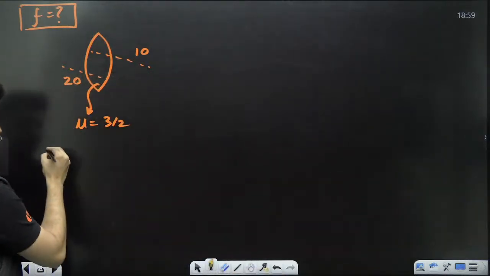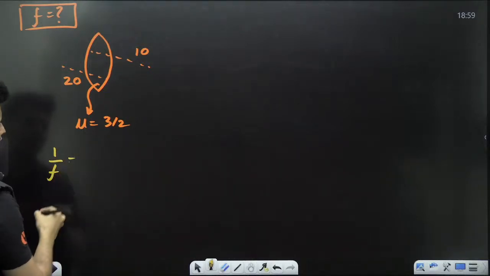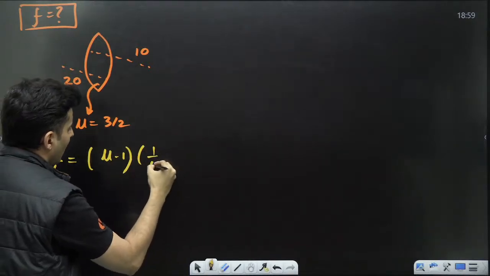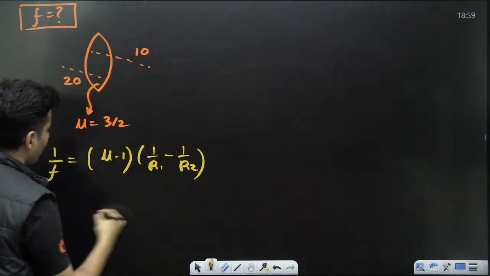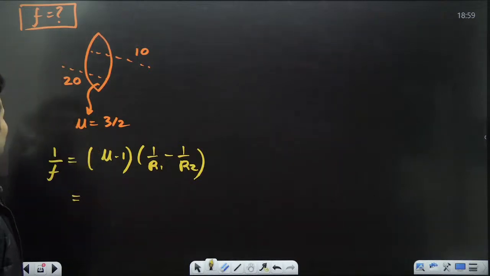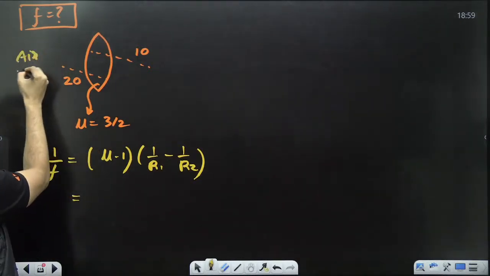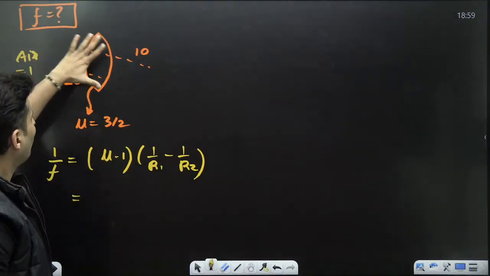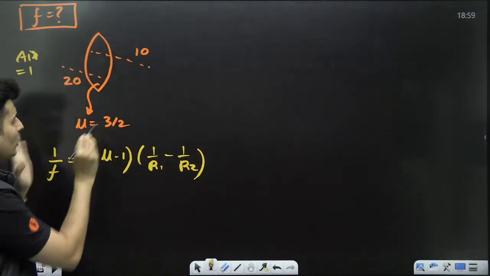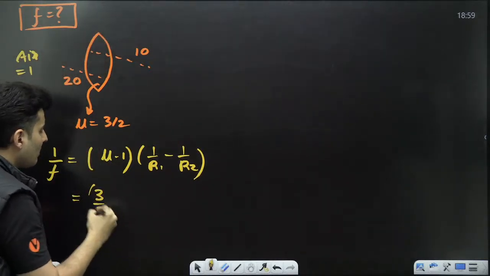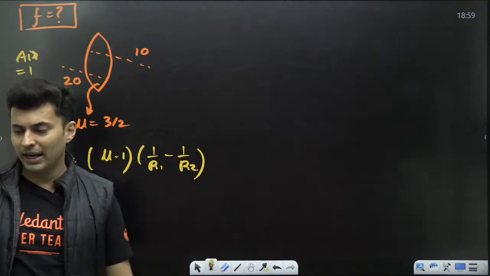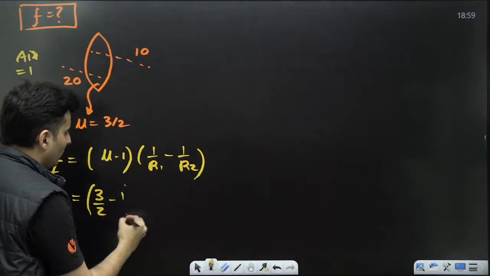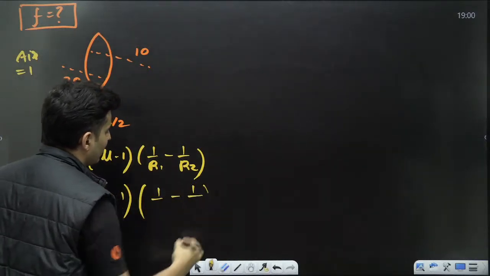Let's try to find the focal length using the lens maker formula. What is the lens maker formula? 1/f = (mu minus 1)(1/R1 minus 1/R2). Here the outside medium is air, and the refractive index of air is 1. So what will be the relative refractive index? It's the absolute one only. So can I just put it as 3/2, my dear students? Okay, great. Now I'll put minus 1 over here, and now 1/R1 minus 1/R2.